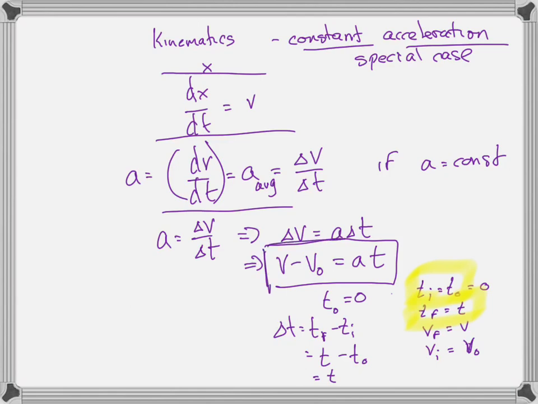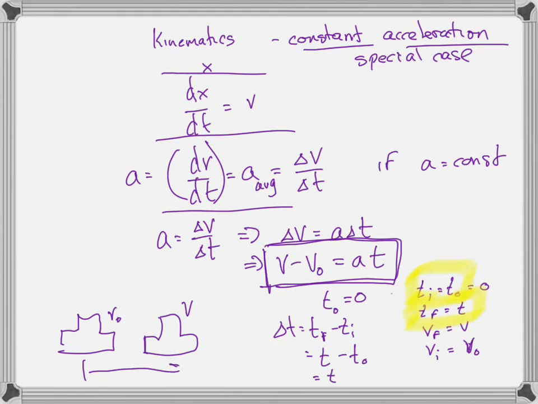So this equation that I just put in a box is one of our constant acceleration kinematic equations. It says that the final velocity minus the initial velocity is equal to the acceleration times the amount of time that the object has accelerated from v0 to v. So you have a car which starts at some velocity v0 and accelerates up to some velocity v, and it takes some amount of time t to do that. I didn't give it wheels, but I was trying to do that quickly.